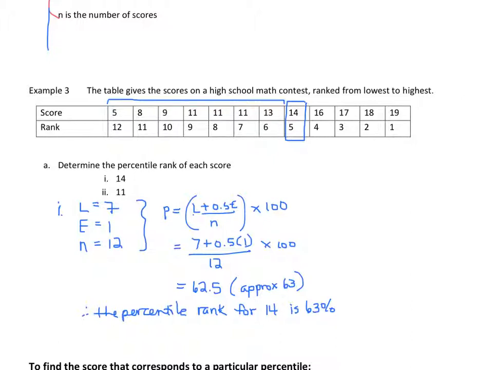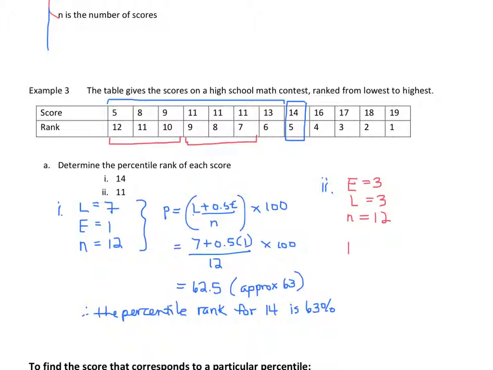And in the second part of this example, we're asked to find the percentile for a score of 11. So in that case, we have 3 people who scored 11. So E is going to be 3. We had also 3 people who scored less than 11, so L is also 3, and N would still be 12.